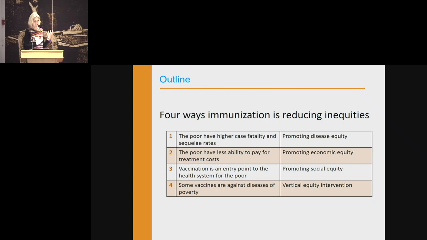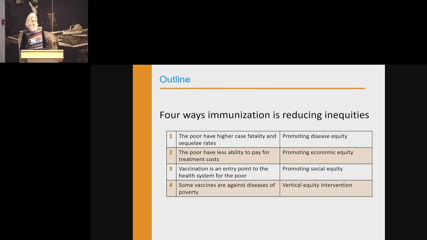And also vaccination in many settings is an entry point, the first entry point to the health system for the poor, so we are promoting social equity. And lastly, we have specific vaccines such as cholera and neonatal tetanus that are really targeting diseases of poverty. So there we have a vertical equity intervention, where we're just doing special interventions for the poor. So I'll go through these 4 with some examples.